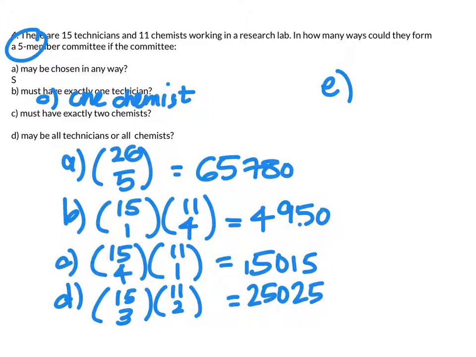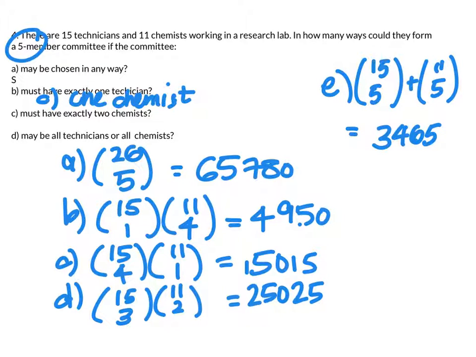Part E, all technicians or all chemists. So this is 2 different situations because you're never going to have all technicians and all chemists at the same time. So if I have all technicians, that's simply 15 choose, oh, not 4, 5. If I have all chemists, that's 11 choose 5. Okay? And since these are happening at 2 different times, we want to add them together because they represent different options. And we see that that's 3,465.